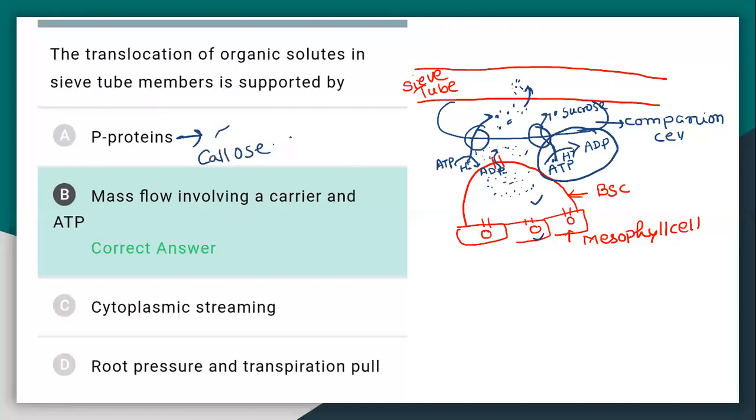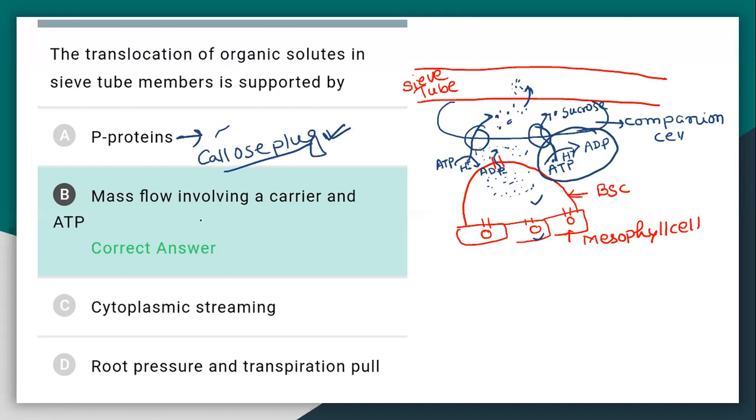If the damage is larger, callose plug formation occurs; callose is calcium dependent, and the plug is permanent.